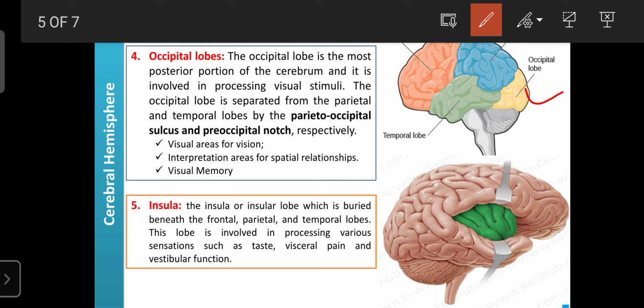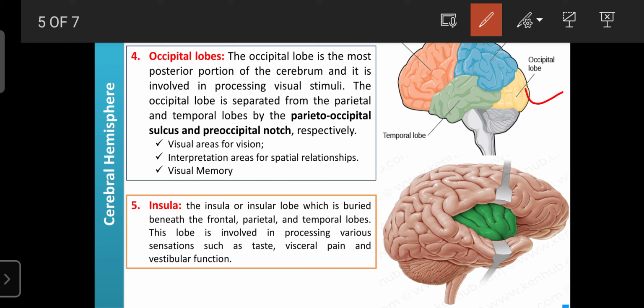It is also involved in the regulation of visual memory. We can remember certain events in the form of images. Even in 12th, you can prepare for NEET on the basis of flow charts. That is visual memory, which we can remember easily. So that flow chart memory is stored or regulated. That is the work of the occipital lobe.